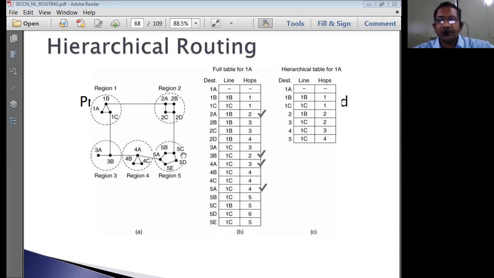Why are we providing such an arrangement in the case of hierarchical routing? What are the advantages of going for hierarchical routing? That's an important point to be considered. Every router need not have more memory, and the processing capacity of the router, the CPU in the router, need not be of very high capacity. That means you can go with portable routers to deal with hierarchical routing,